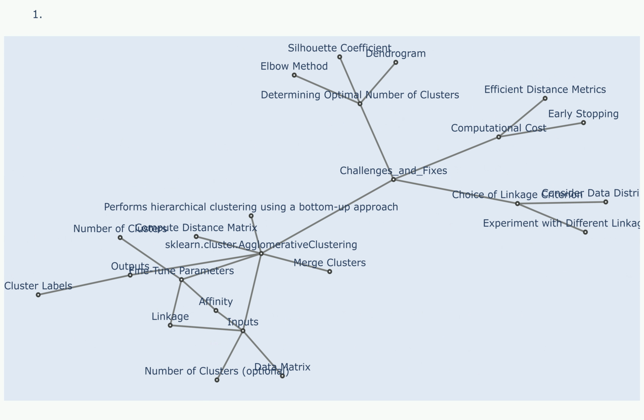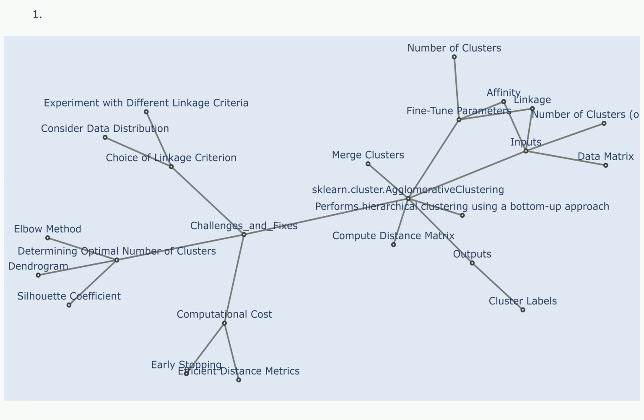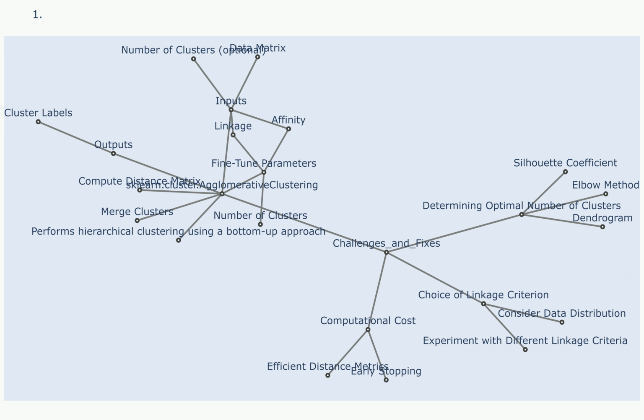Affinity: the metric used to compute the distance between two samples. Common options include Euclidean, Manhattan, cosine, etc. Linkage: the linkage criterion determining the distance between sets of observations. Common options include Ward, complete, average, single.